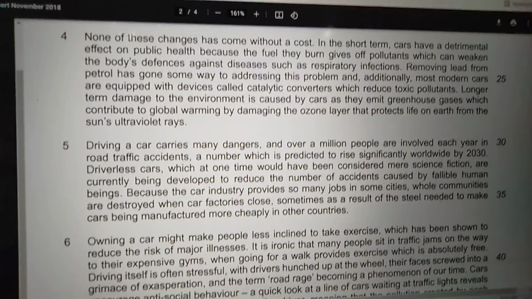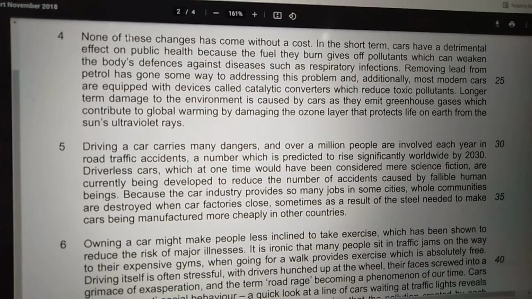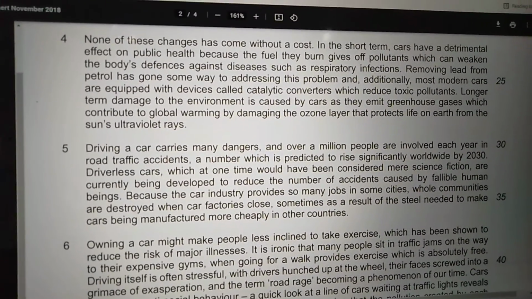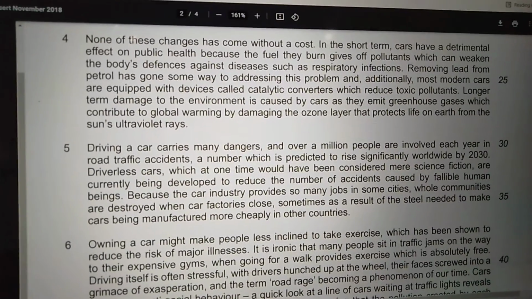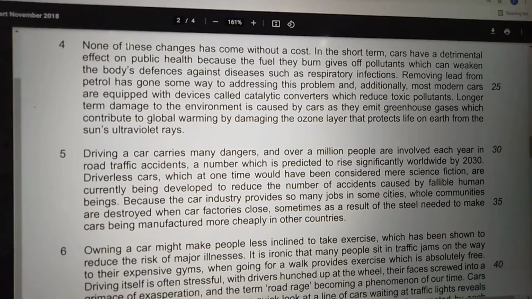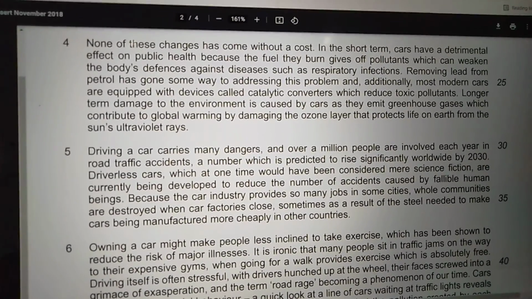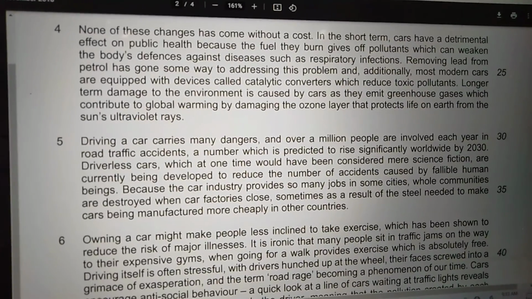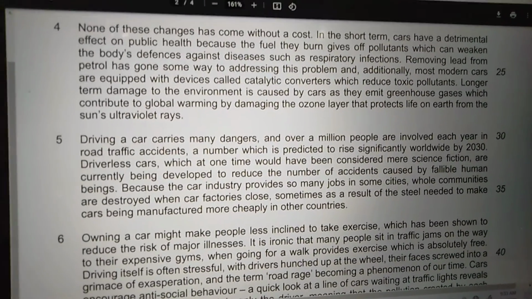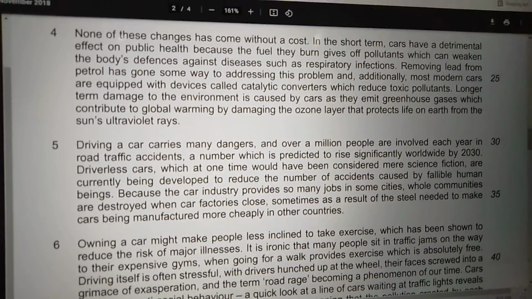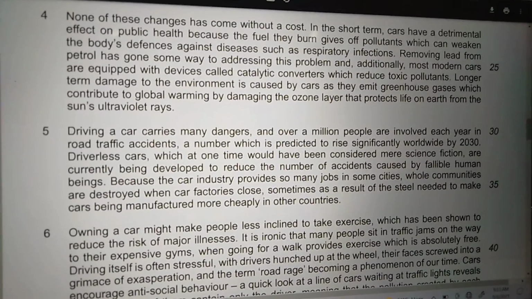In the short term, cars have a detrimental effect on public health because the fuel they burn gives off pollutants which can weaken the body's defense against diseases such as respiratory infections. Clear? So definitely, as I told you, if something has advantages, that thing is going to have some disadvantages as well. And see, the very first disadvantage is, definitely, without the fuel the cars cannot run.